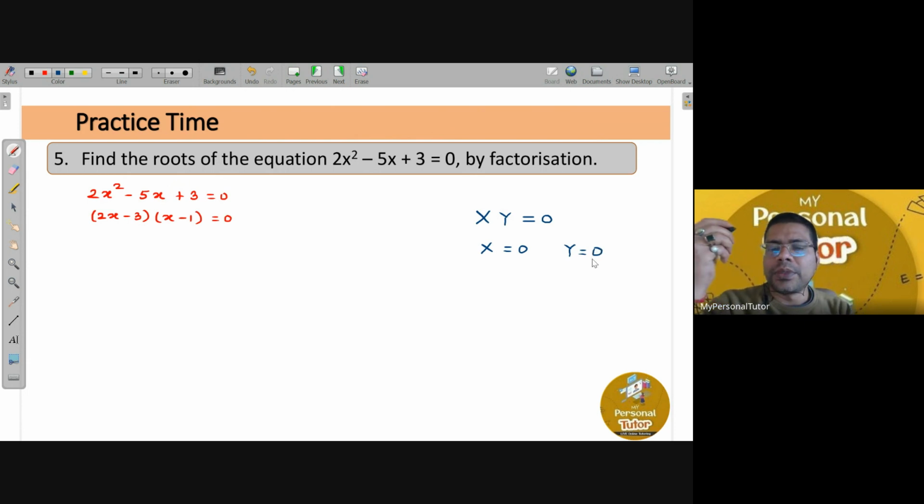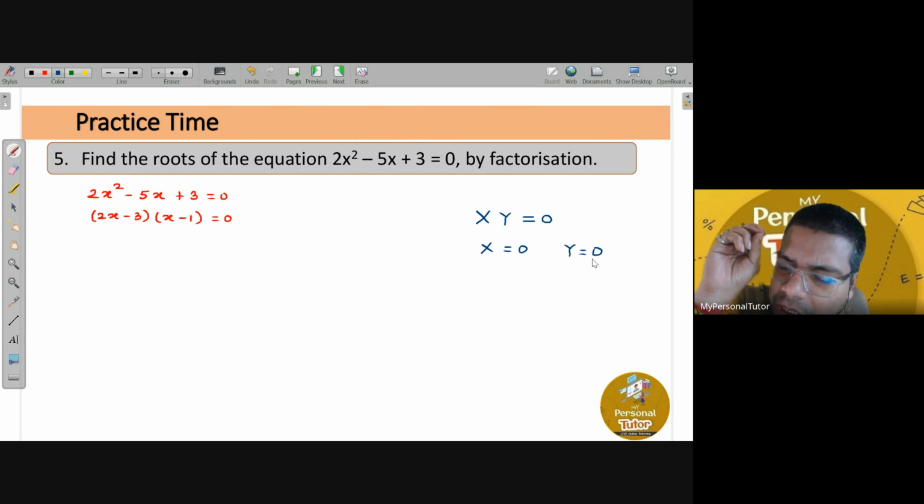Whenever two numbers or more than two numbers are multiplied, and if you get the answer as 0, it means that at least one of the numbers has to be 0. At least one of them. All of them can also be 0, right? Did you get it, Karthik? Yes, sir.